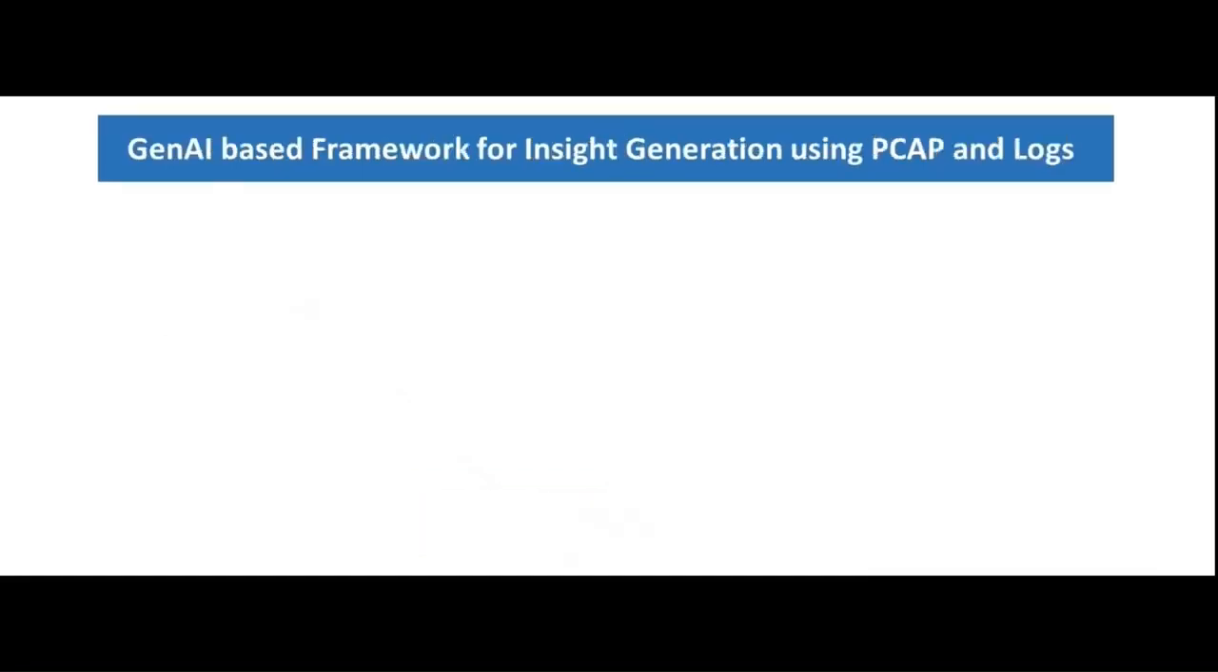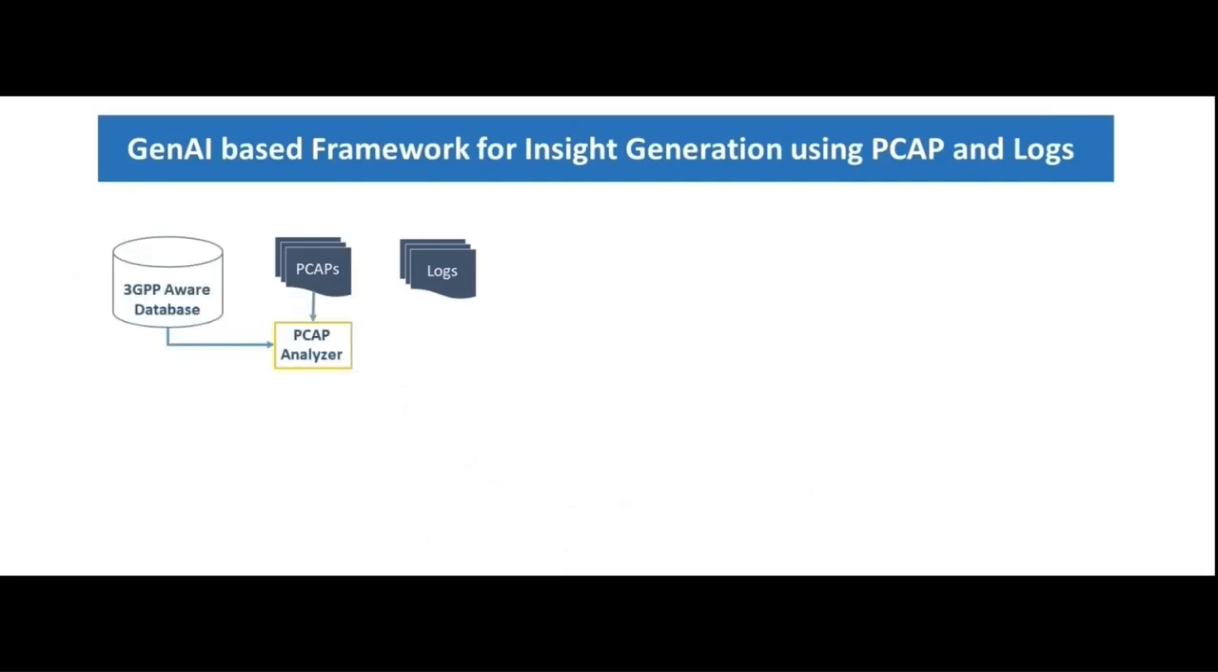Abbott AI, powered by generative AI and 3GPP specifications, uses both packet captures and network logs to analyze and determine actionable insights for any anomalous behavior in the network. We have already discussed the mechanisms of the PCAP analyzer. The log analyzer takes input from several sources to correlate and analyze logs from multiple NFs for any derived context.